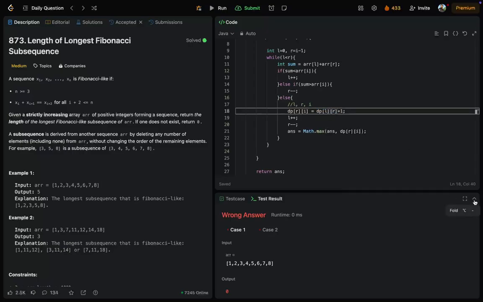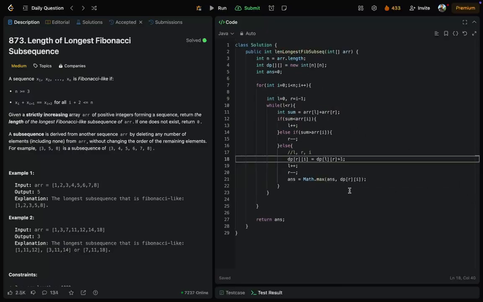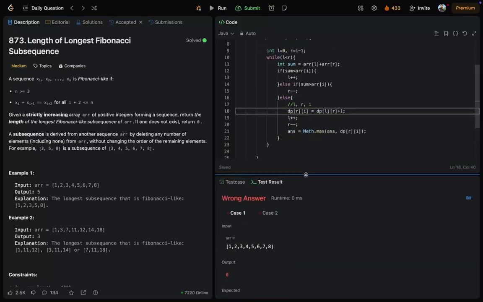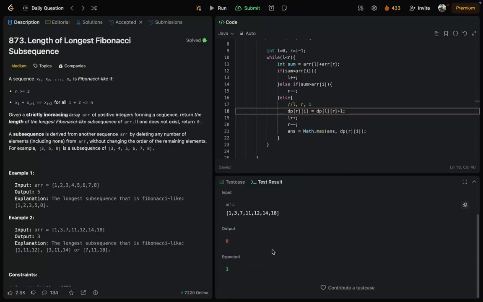Then we will need to find another two values whose summation is equal to my ith. Yes, and this should work, but it is giving me 0.